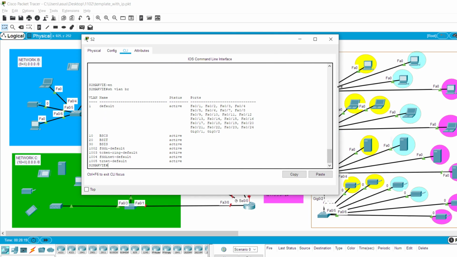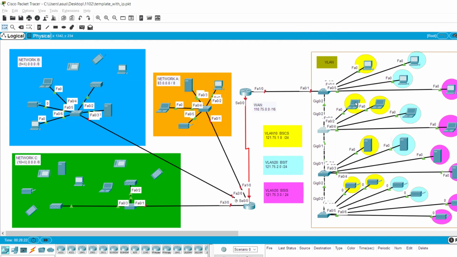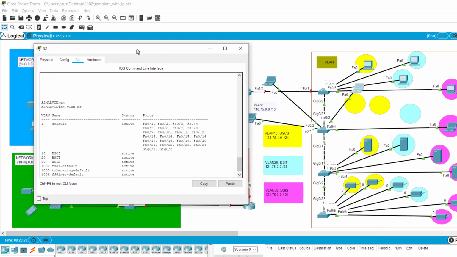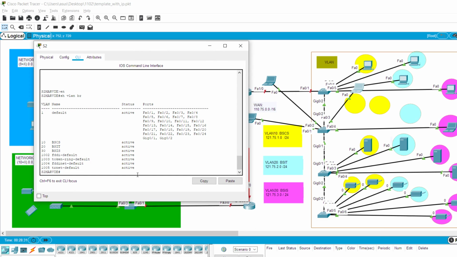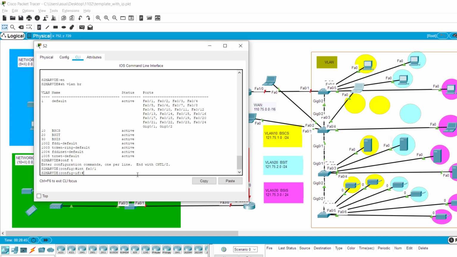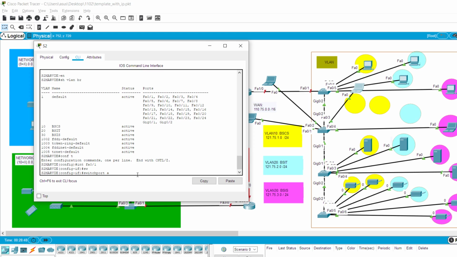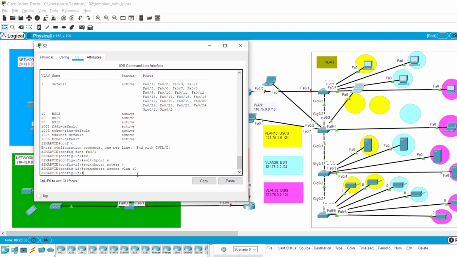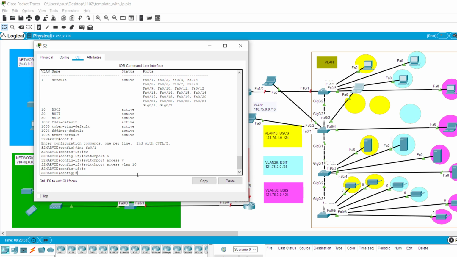Okay, and then we'll exit, and then we will see show VLAN brief, and then yes, we have the three. So yeah, let's do the switch port. So this is FA1, FA2, FA3, and FA4. Let's go into the interface. So configure terminal, interface FA01. This is the first PC, which is yellow. So switch port, access, VLAN, since it's yellow, it's 10. So we add it to 10. Exit, and then interface FA02.